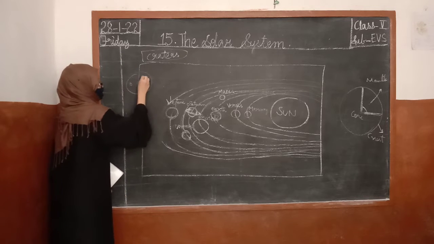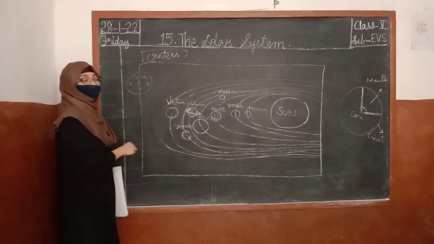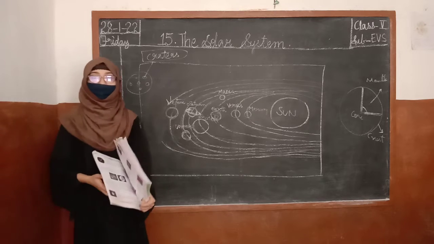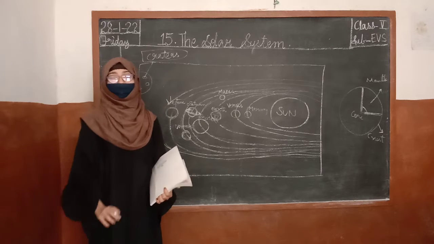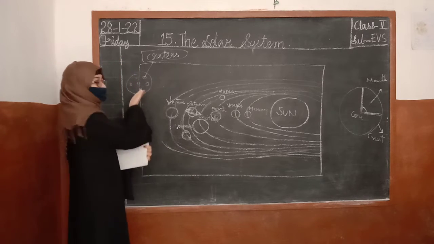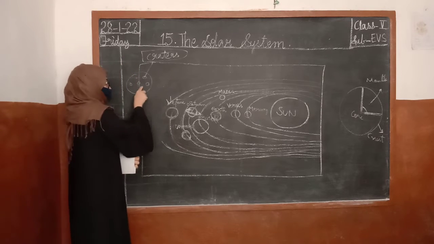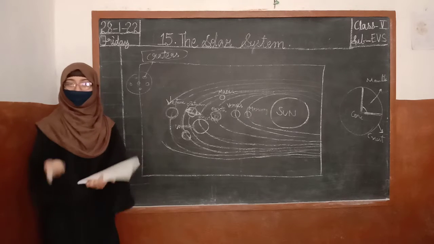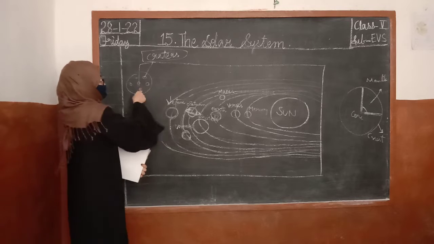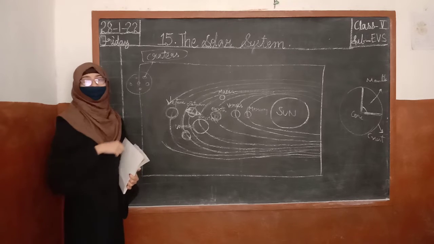If someone asks you whether the moon has any holes, you say yes, the moon has holes. Now if you ask them what these holes are called, they will not answer because they don't know. Better you tell them that the holes are called craters.